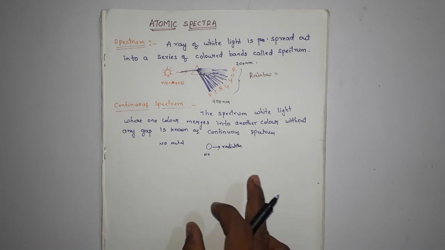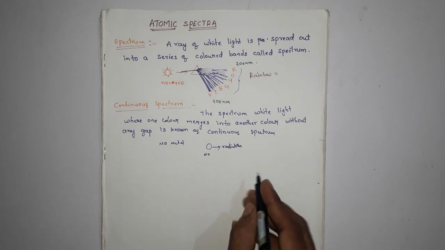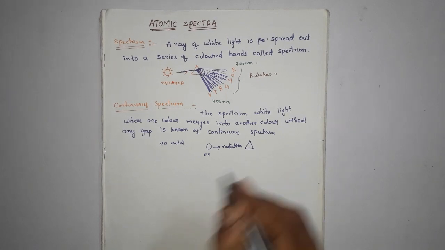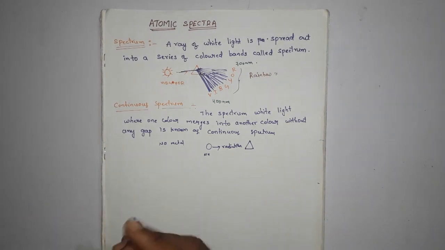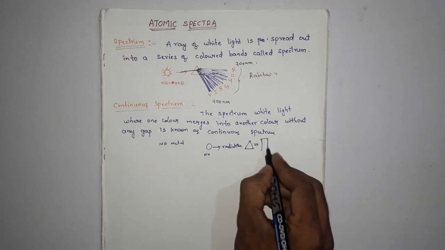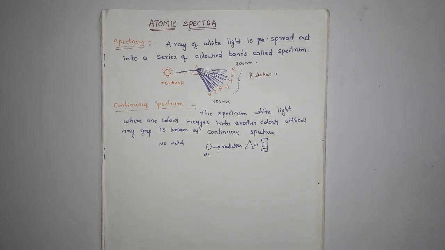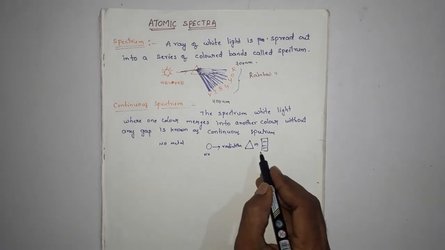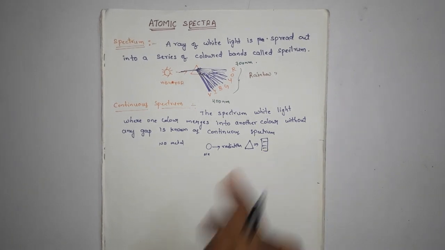Those radiations pass through a prism, and we can observe a spectrum with certain colors on a photographic detector or screen.